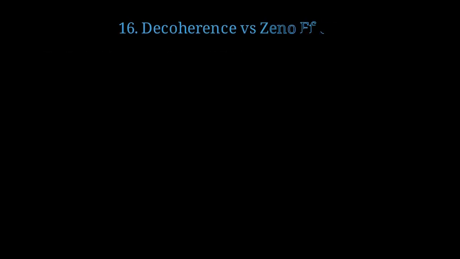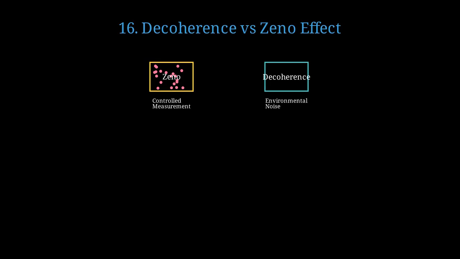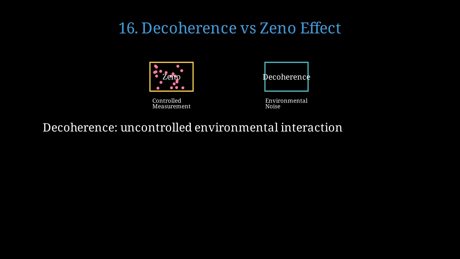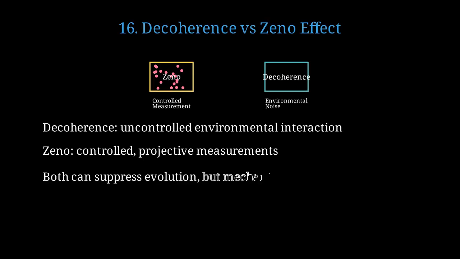It's essential to distinguish the Zeno effect from another quantum phenomenon called decoherence. The Zeno effect involves controlled, deliberate measurements, while decoherence is uncontrolled interaction with the environment. Decoherence occurs when a quantum system interacts uncontrollably with its environment, destroying quantum coherence. The Zeno effect, on the other hand, uses controlled projective measurements that we deliberately apply. Both phenomena can suppress quantum evolution, but the underlying mechanisms are fundamentally different.